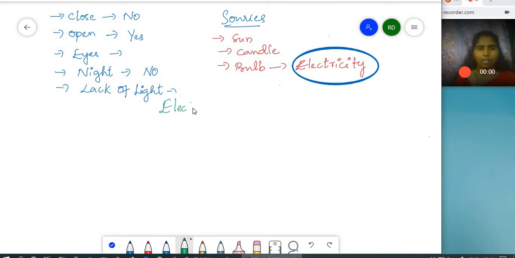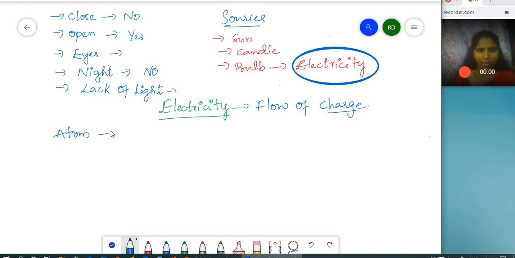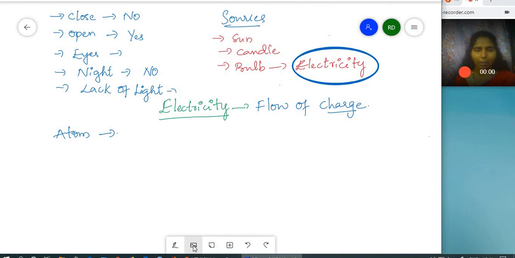Electricity. What do you mean by electricity? I think you might already know something about electricity. Yes, it is nothing but the flow of charges. What do you mean by charge? You might have learned about the atom, the structure of the atom. So let us see once again the structure of the atom.